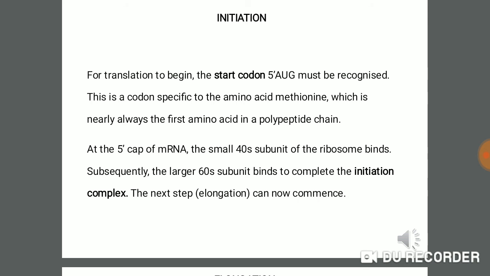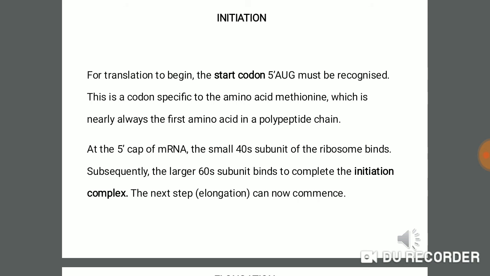This codon is coding a very specific amino acid, and that amino acid is called methionine. So methionine will be the first amino acid in the chain of polypeptides. At the 5' cap of the mRNA molecule, there are two subunits of ribosomes.